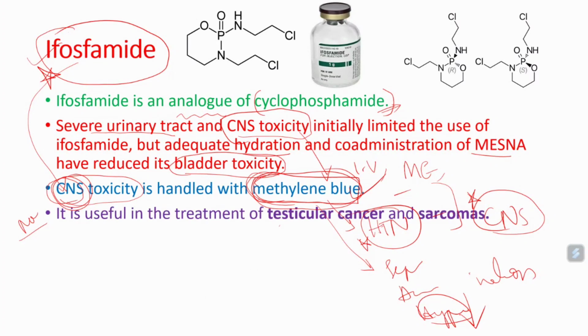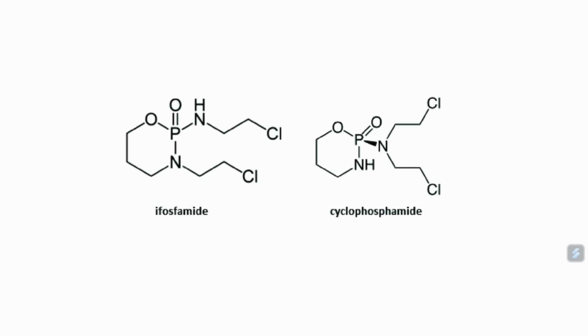Other important points about ifosfamide: it is used in testicular cancer and in sarcomas. Now let me add the important points and adverse drug reactions of ifosfamide. I already told you ifosfamide has the same structure as cyclophosphamide; these both are very similar.